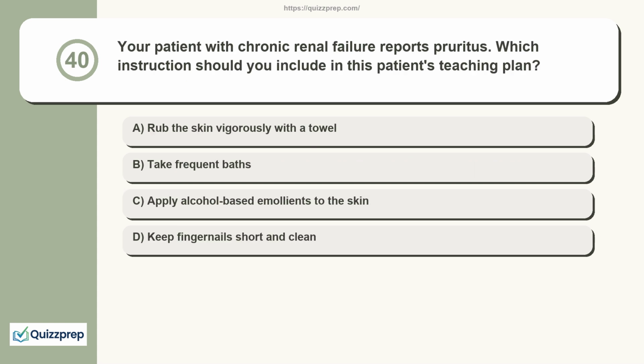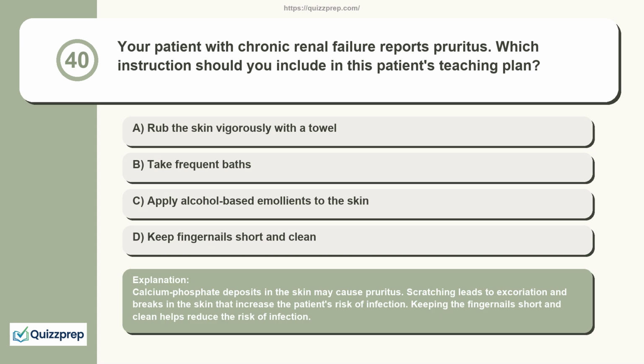Question 40. Your patient with chronic renal failure reports pruritus. Which instruction should you include in this patient's teaching plan? Rub the skin vigorously with a towel. Take frequent baths. Apply alcohol-based emollients to the skin. Keep fingernails short and clean. Calcium phosphate deposits in the skin may cause pruritus. Scratching leads to excoriation and breaks in the skin that increase the patient's risk of infection. Keeping the fingernails short and clean helps reduce the risk of infection.